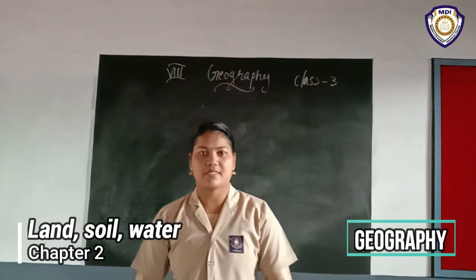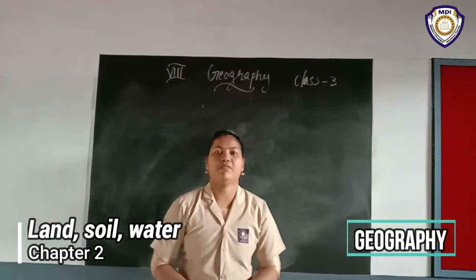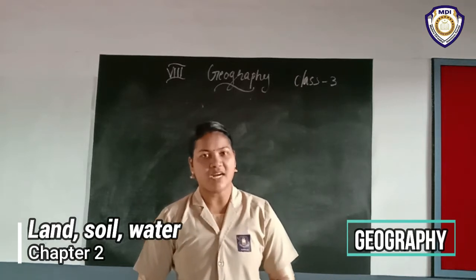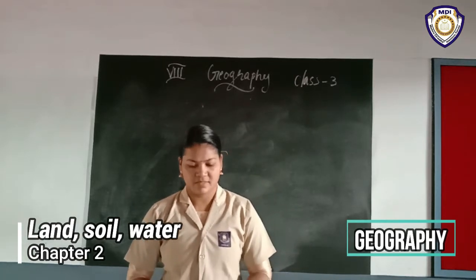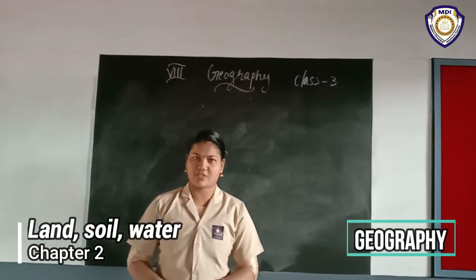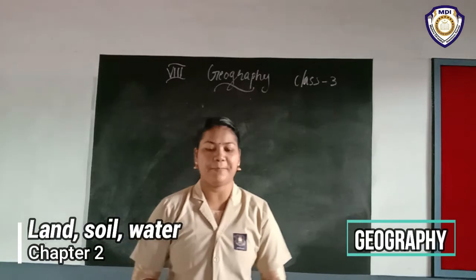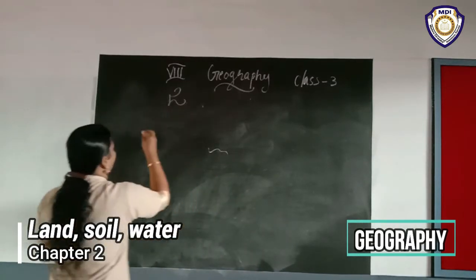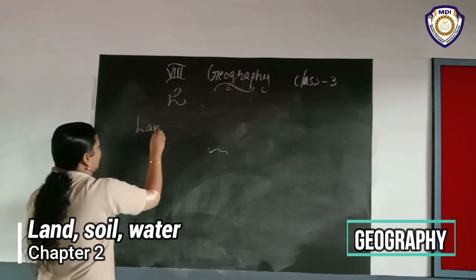and so many items. Now in this chapter we want to discuss land, soil, water, natural vegetation, and wildlife resources. So what is our chapter name? Land. Our second chapter. Okay, what is our chapter name?